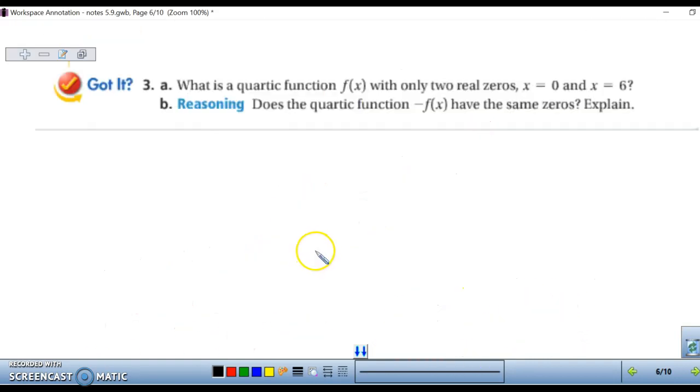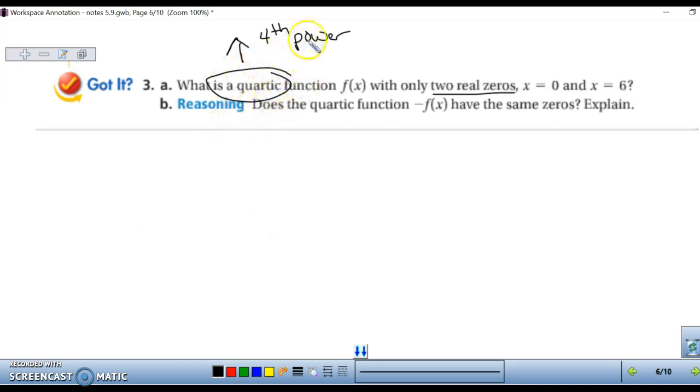Number 3 will be the last thing we do for your notes for 5.9. So it asks, what is a quartic function? First of all, quartic, that's to the 4th power, with only 2 real zeros, x equals 0 and x equals 6. So there's a little bit of review with this problem, and that's why I like it.